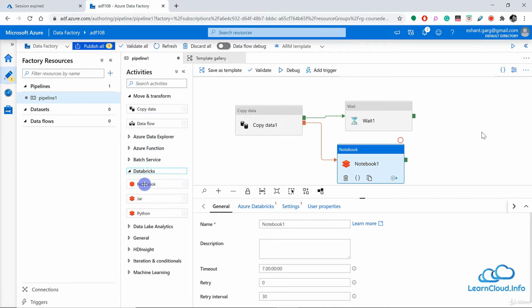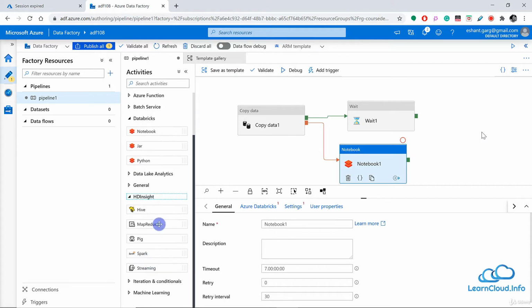For example, within Databricks we can use Notebook. We can write Python code or SQL code or different languages supported by Notebook, and we can create a notebook and use that notebook right here to process our data. Or similarly, we can use HDInsight, all these different kinds of activities.